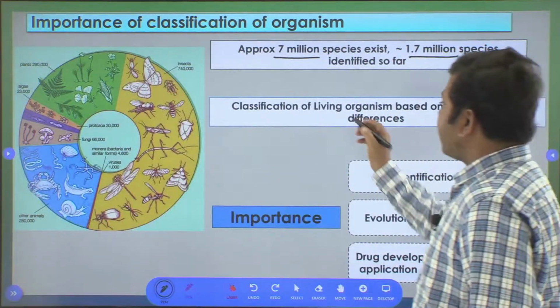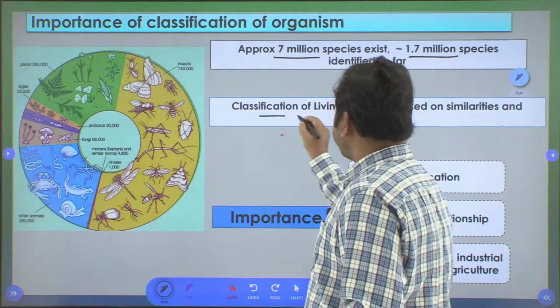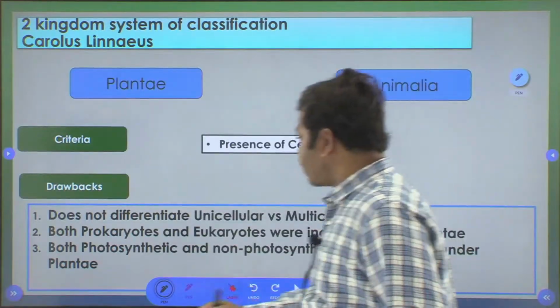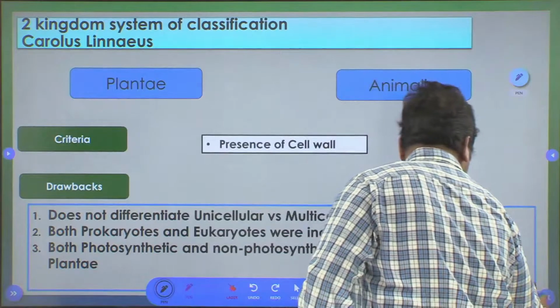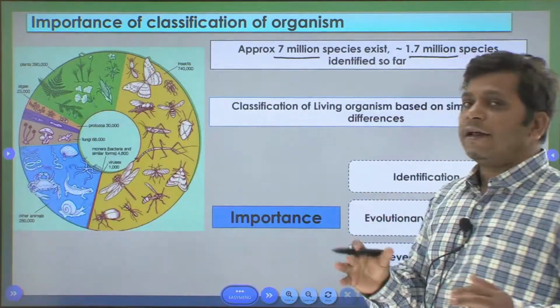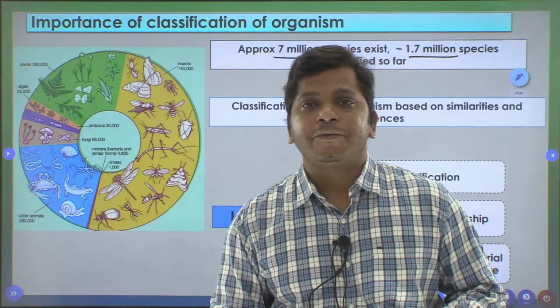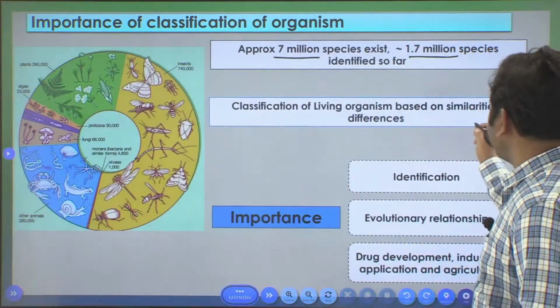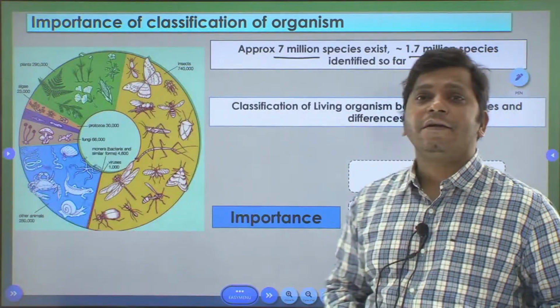So what does classification mean? Classification means the living organisms are classified into several subgroups on the basis of their similarities and differences.